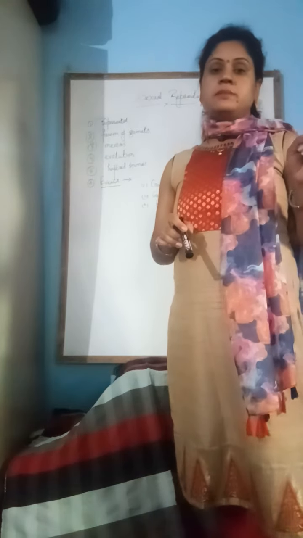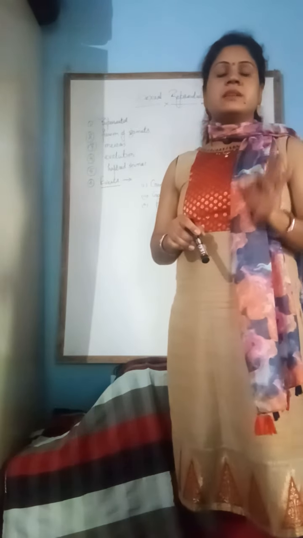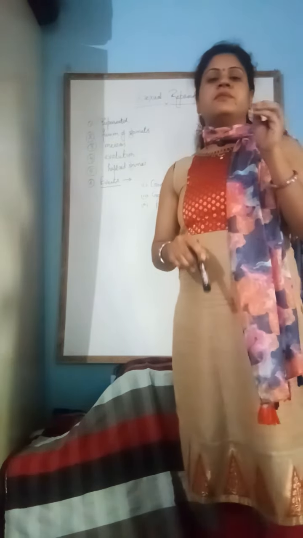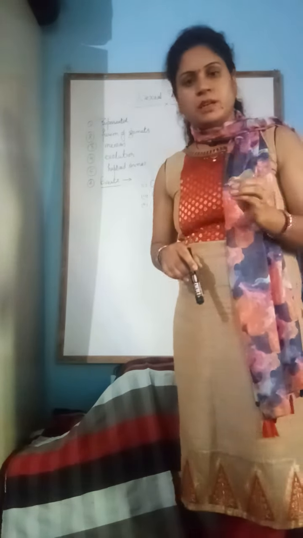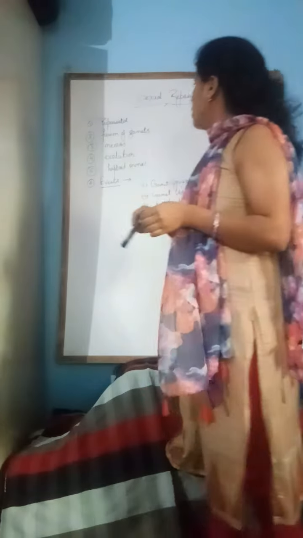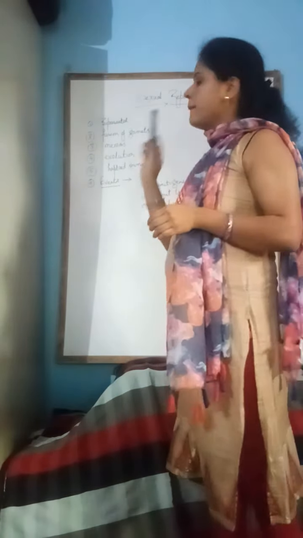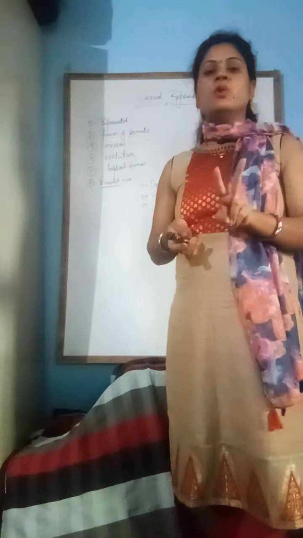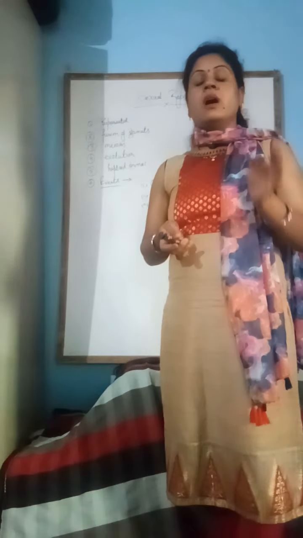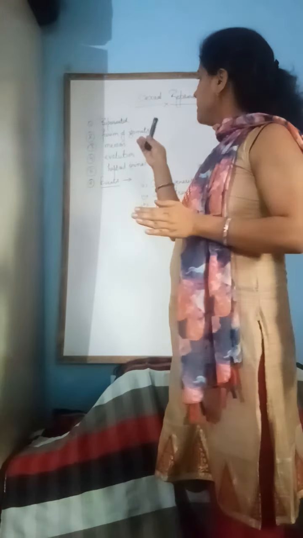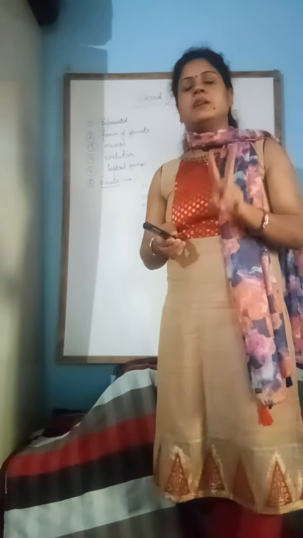In asexual reproduction, only one parental body is required for reproduction, but in sexual reproduction two gametes or two parental bodies are essential. Some characters of sexual reproduction: first one is biparental. It means two parents are required, so after sexual reproduction the new body is called biparental, in which two parents are involved.